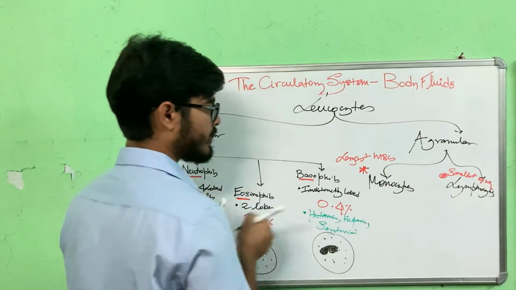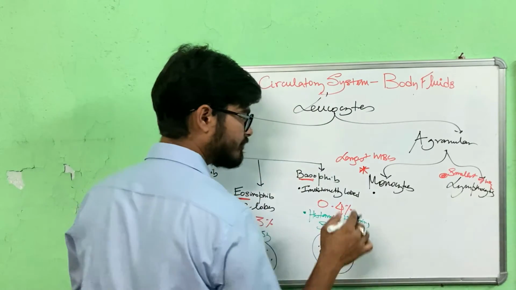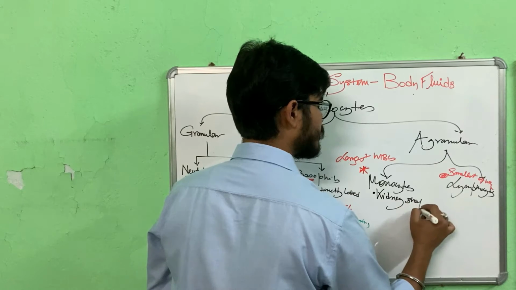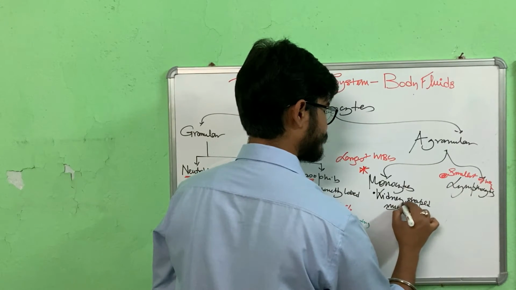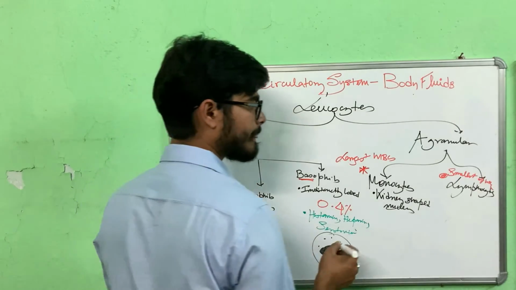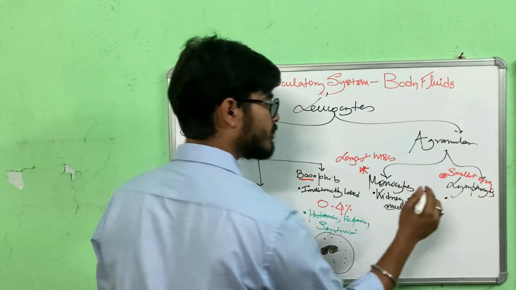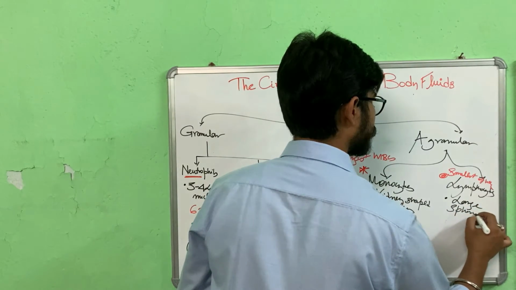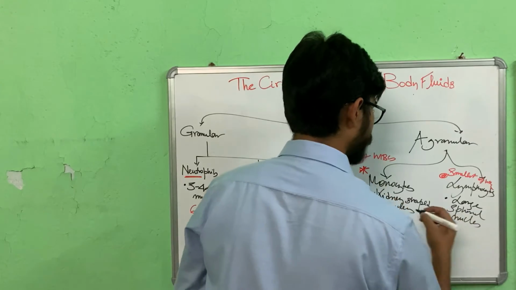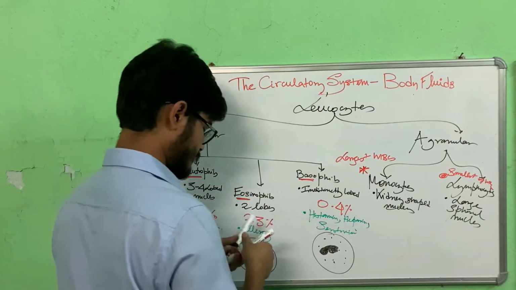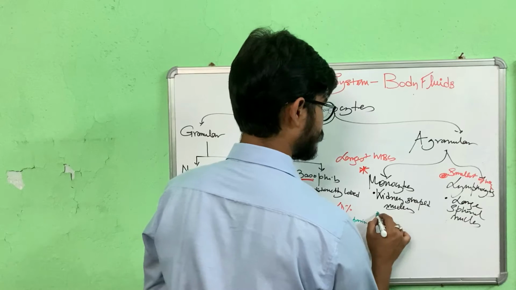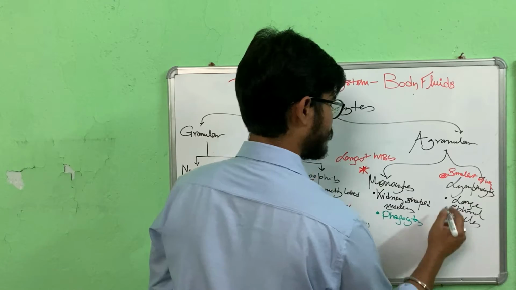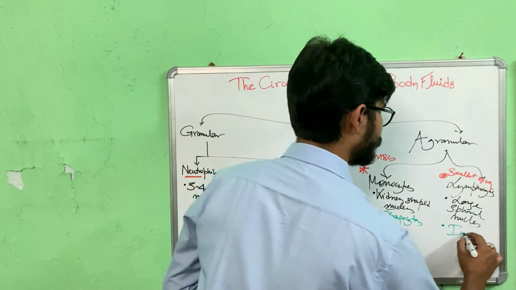Monocytes have a kidney shaped nucleus, and lymphocytes have a very large spherical nucleus. The basic function of monocyte is phagocytosis, and lymphocytes are concerned with immunity.